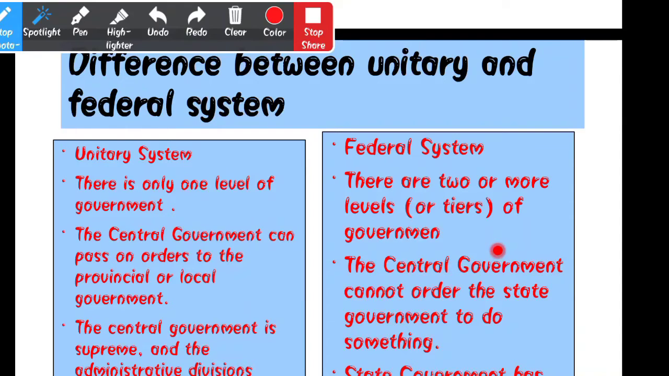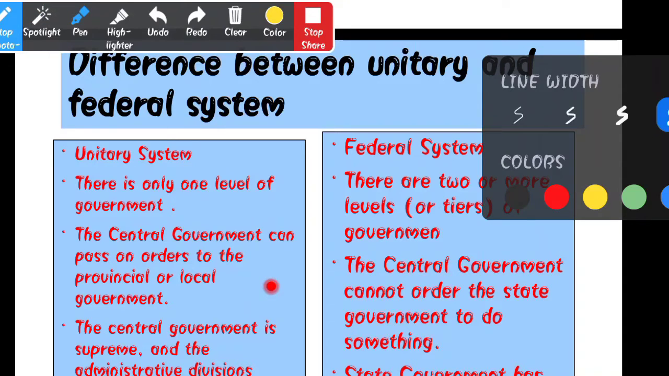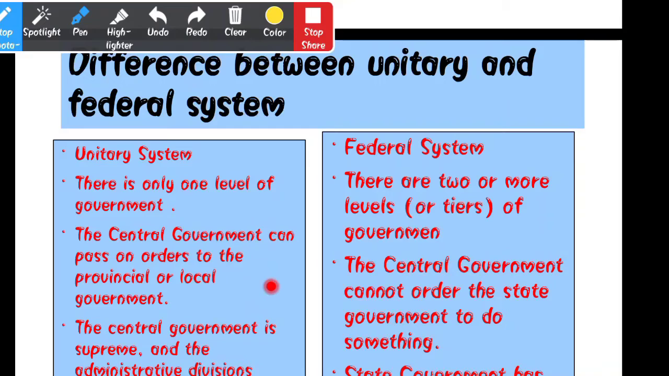We have seen that the federal definition is also the same: a government system having two or more tiers of governing is known as a federal system. Now come to the unitary system. The second point of the unitary system is that the central government can pass an order to the provincial or local government.